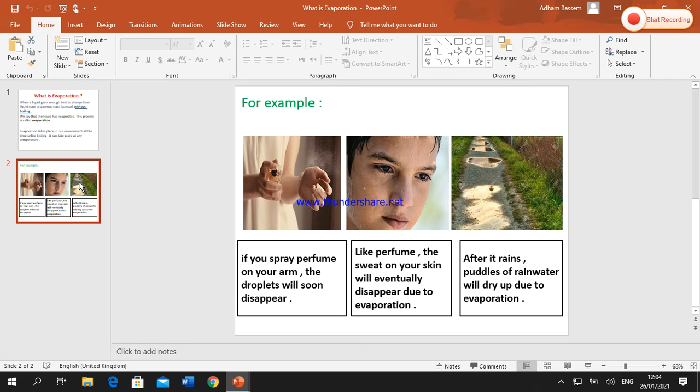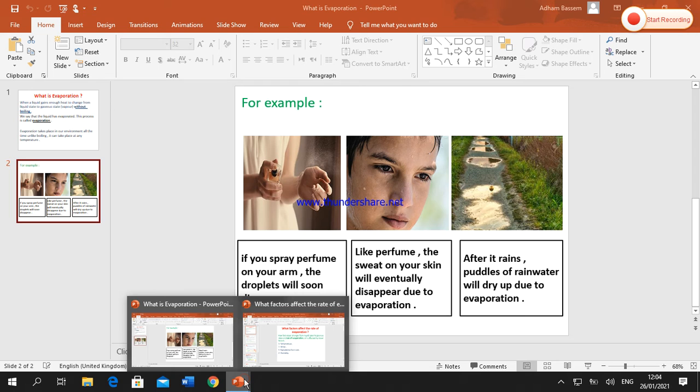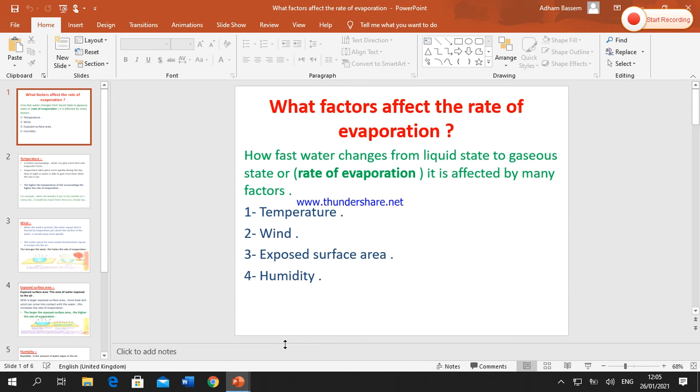After it rains, puddles of rainwater will dry up due to evaporation. The sunlight, or the sun's heat, heats the rainwater, okay, and evaporates it. Also, we have many factors, okay, that affect the rate of evaporation.